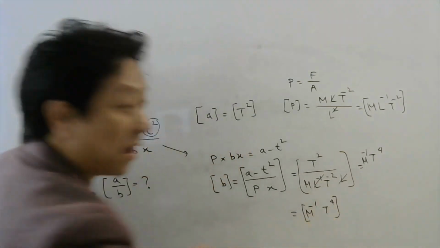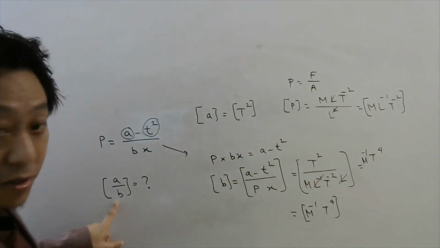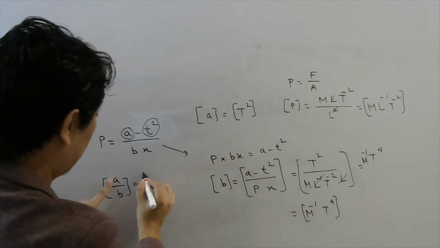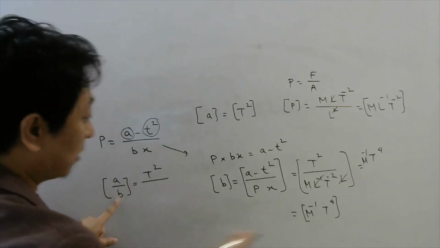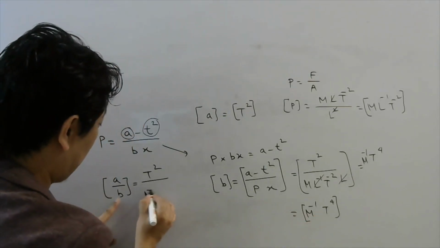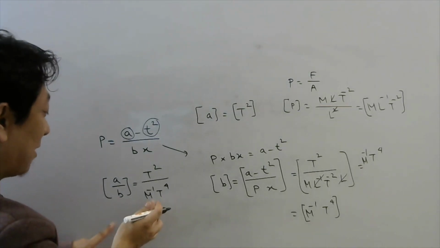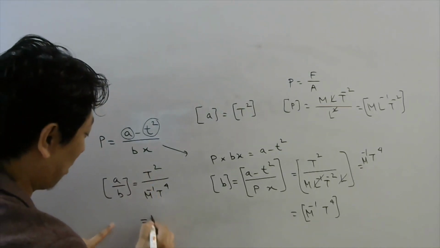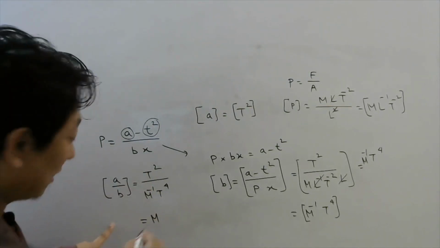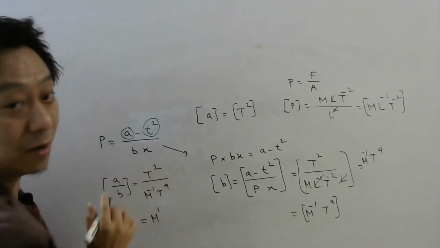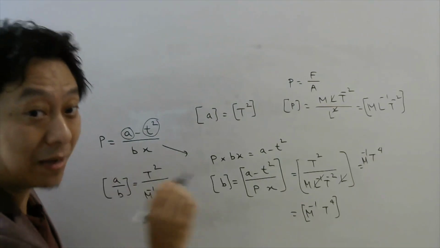But remember, they asked you to find the dimension of this ratio. So what is the dimension of A we found? T power 2. And the dimension of B is M minus 1 T power 4. Now when you take this M minus 1 up, it will become M power plus 1, right? Actually no need to write plus 1. And this T power 4 will go up. It will become T power minus 4.